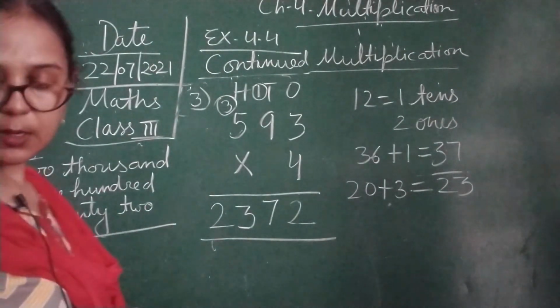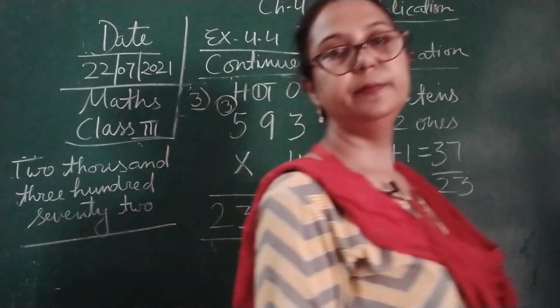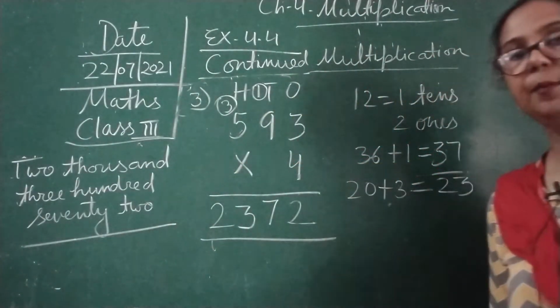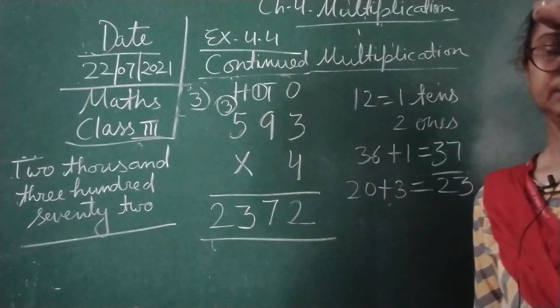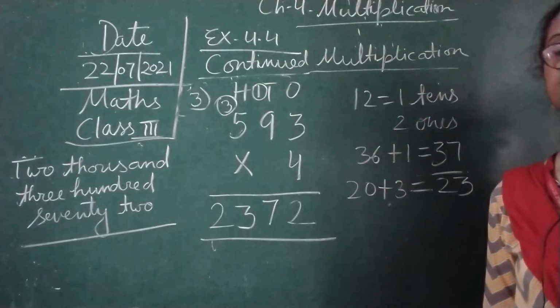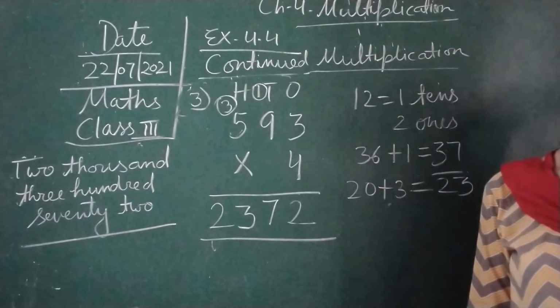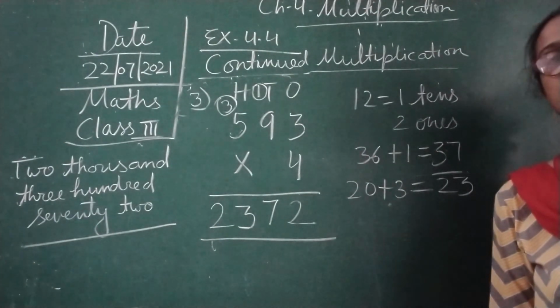So children, completed. This is number 3 we have done. Number 3 we have completed children. Take a screenshot.